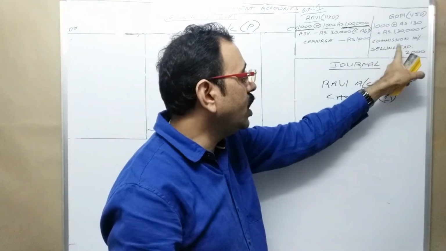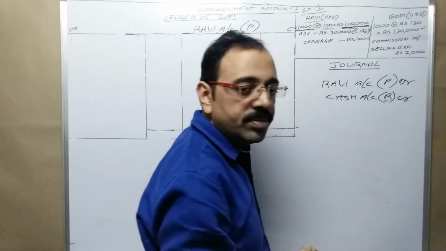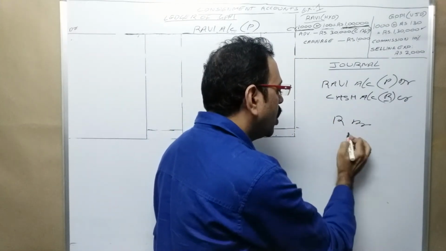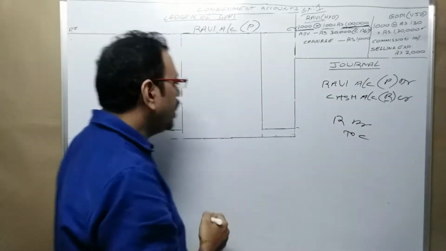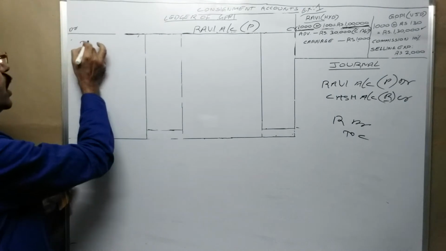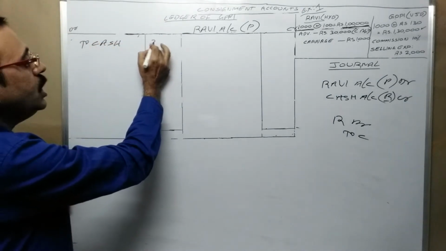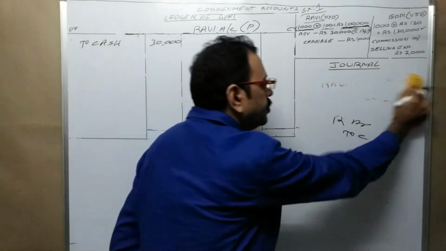Here from Gopi, cash is going. Therefore, we should credit it. Then what is the final entry? Ravi account debtor to cash account. In Ravi account, where does it appear? Debit side. To cash, advance amount is 30,000 rupees.